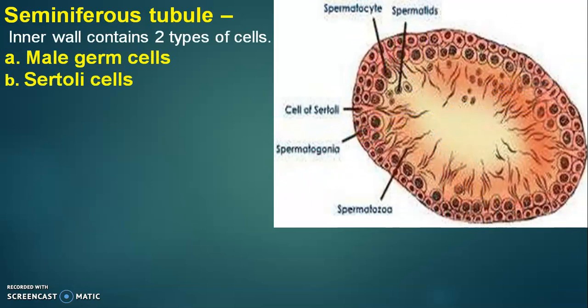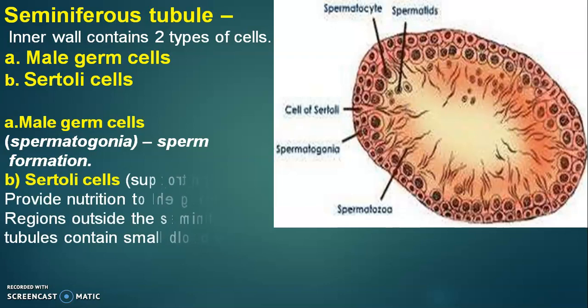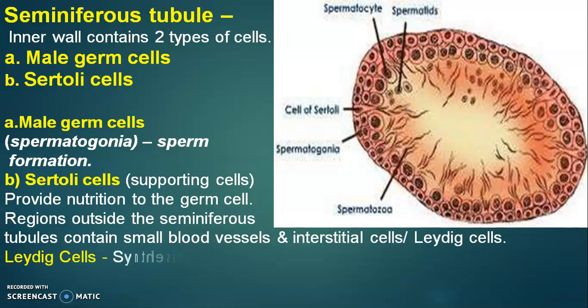Look at this picture. The inner wall of seminiferous tubules contains two types of cells. First one is male germ cells and second one is Sertoli cells. Male germ cells, nothing but spermatogonia cells. They help for the formation of sperm. At the same time, the Sertoli cells are also called as supporting cells. They support the growth of male germ cells. They help for the formation of sperm by providing the nutrition to the germ cells.